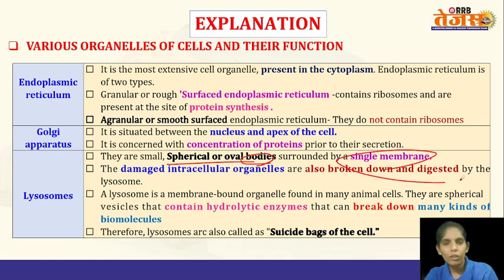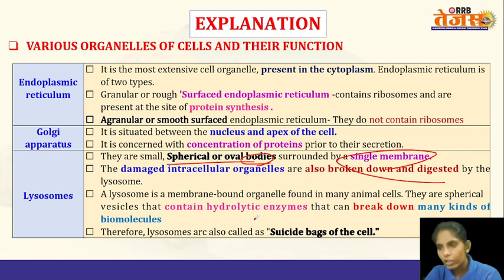In the cell there are both single membrane bound structures and double membrane bound structures. The ribosome, the lysosomes, peroxisomes, these are single membrane bound structures. Okay, whereas the mitochondria, the Golgi apparatus, these are double membrane bound structures.